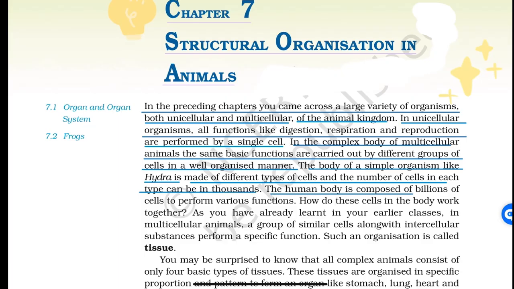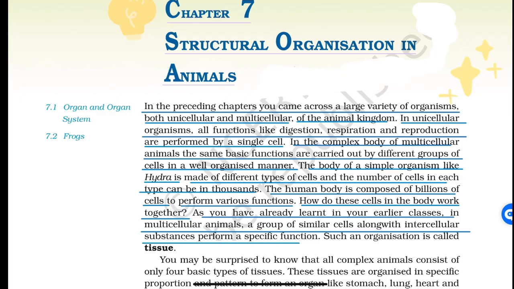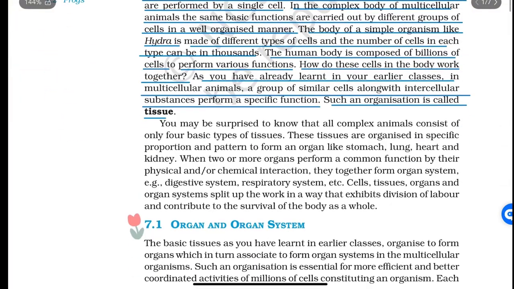The human body is composed of billions of cells to perform various functions. How do these cells in the body work together? As you have already learned in your earlier classes, in multicellular animals, a group of similar cells along with intercellular substances perform a specific function. Such an organization is called a tissue.